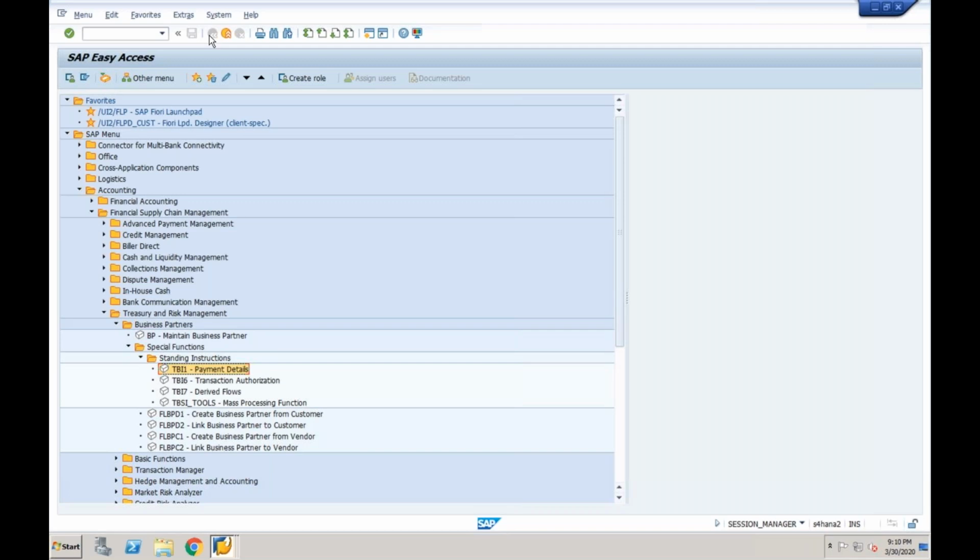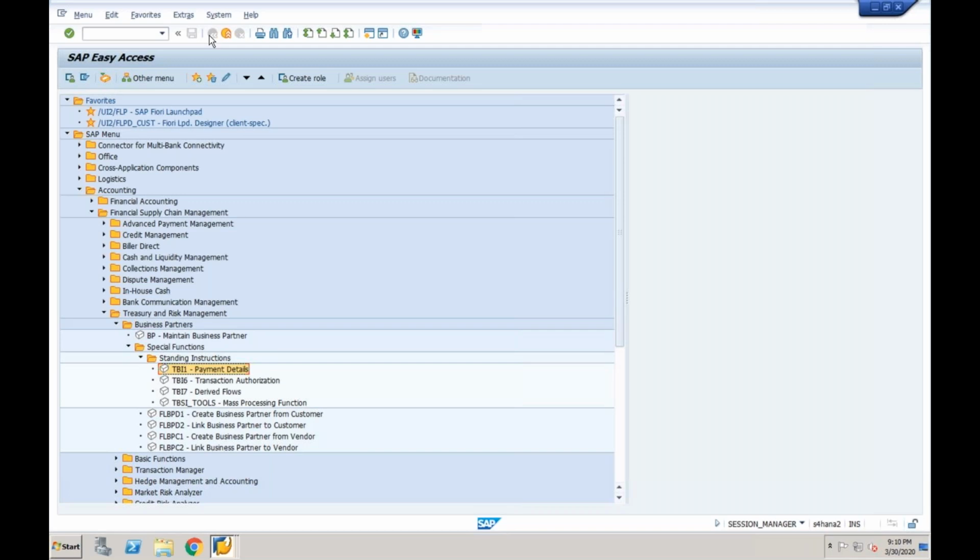See, I'm working in R3. I created 100 customers. Now you are sitting in S4HANA. You've done the migration. Can you use the same customers in S4HANA? No. You have to migrate. The migration is already done. Create it as business partners.